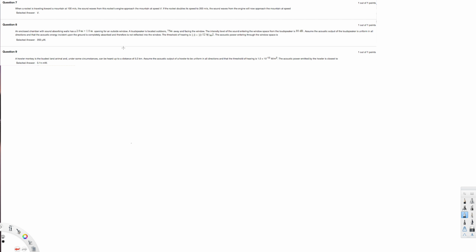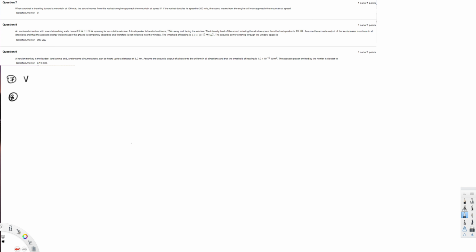But since the medium is not affected, the density of the air is not affected, the sound is not going to be affected, so the velocity of the sound is not going to be affected too, right? Therefore the answer for this question is v. The velocity is still going to be v. That's going to be the velocity of the sound. Let's do the next question.